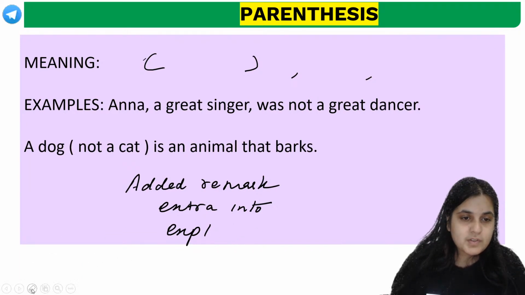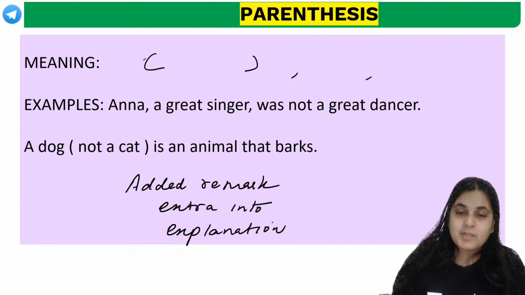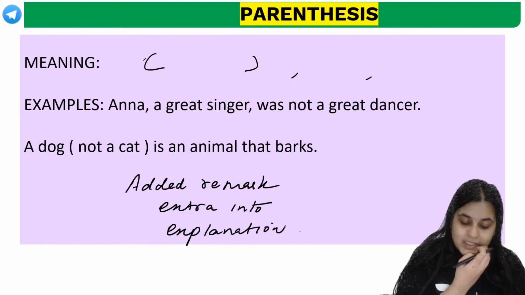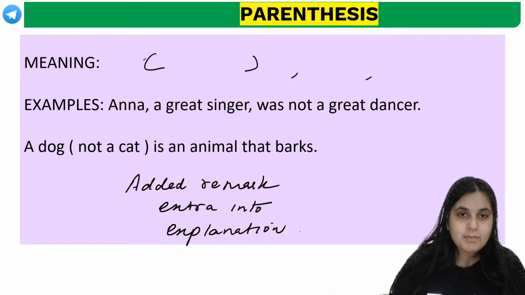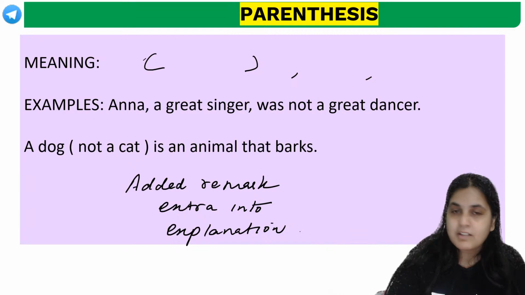So extra information, explanation, or an added remark is what is indicated by a parenthesis. Clear? Did all of you understand this? Yes, don't worry. We'll catch up on time. Okay, wonderful. Extra information, explanation, or an added remark.